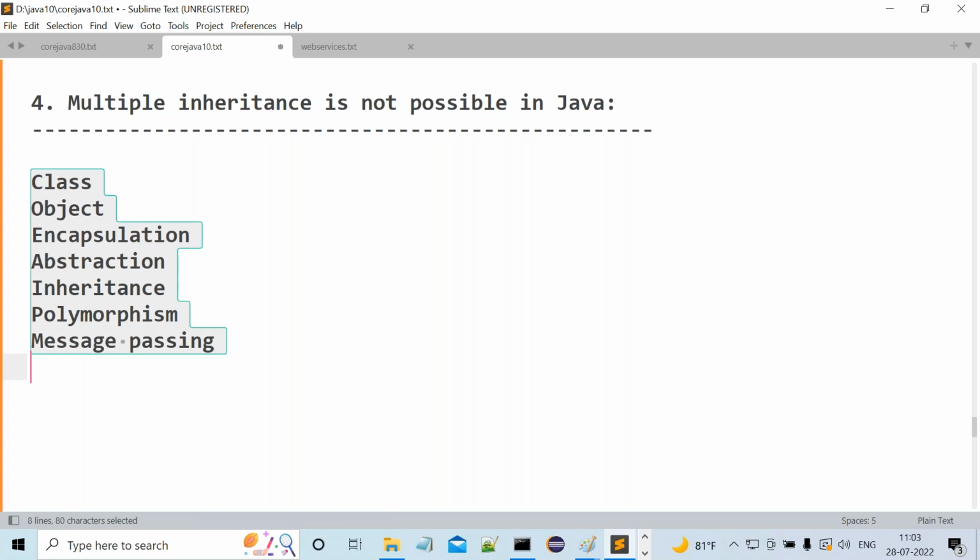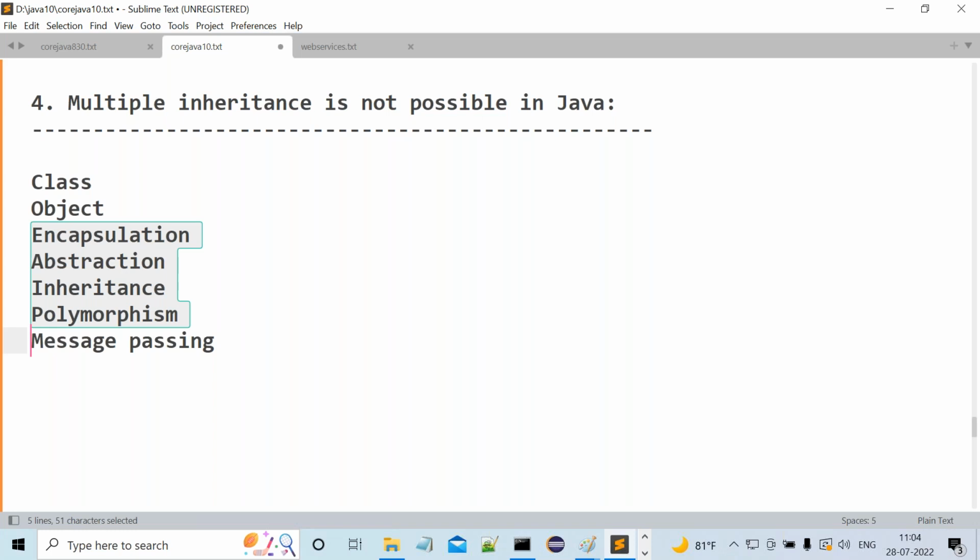Out of the 7 object-oriented features, 4 features are the most powerful object-oriented features. What features are the most powerful now? Encapsulation, abstraction, inheritance, polymorphism. These 4 features are the most powerful object-oriented features. Yes, sir. Got it or not?